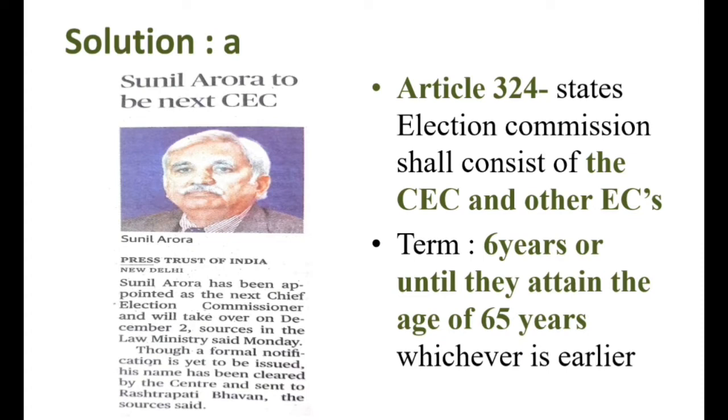Article 324 states Election Commission shall consist of the Chief Election Commissioner and other election commissioners to the state. Now term is very important, asked many times in many exams. You need to remember this point. The term of Election Commission would be 6 years or until they attain the age of 65 years, whichever is earlier.